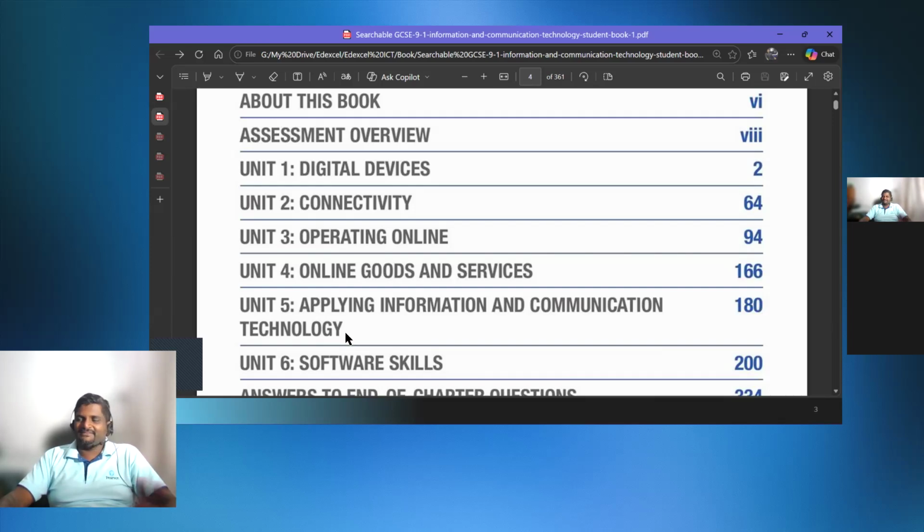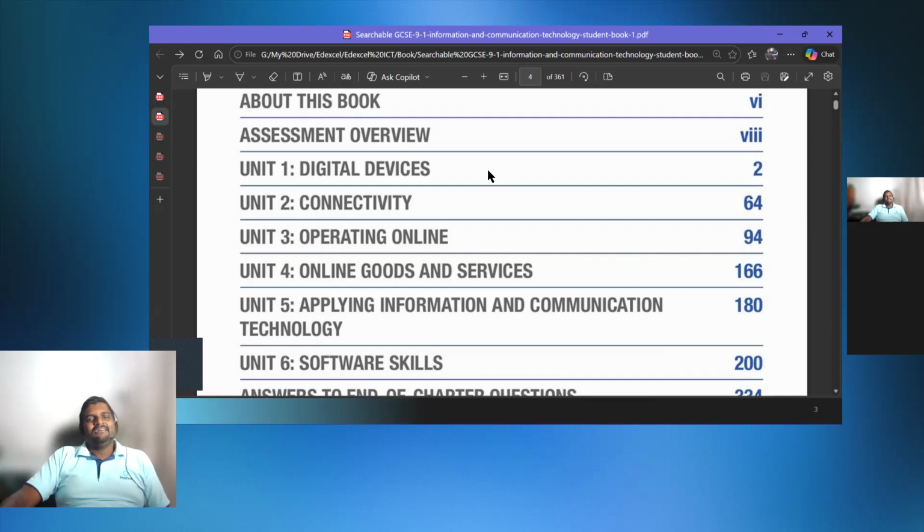I'll cover computer science also, right? Because it's a class overview. Just give me a moment. So this is the book for ICT. So you have 6 lessons here. So Kalidu, you're doing ICT and computer science both, right? Sir, only ICT. You're only doing ICT. Okay, fine. So I'll do half a session for ICT, half a session for computer science today, just to tell both of you what it is, right?